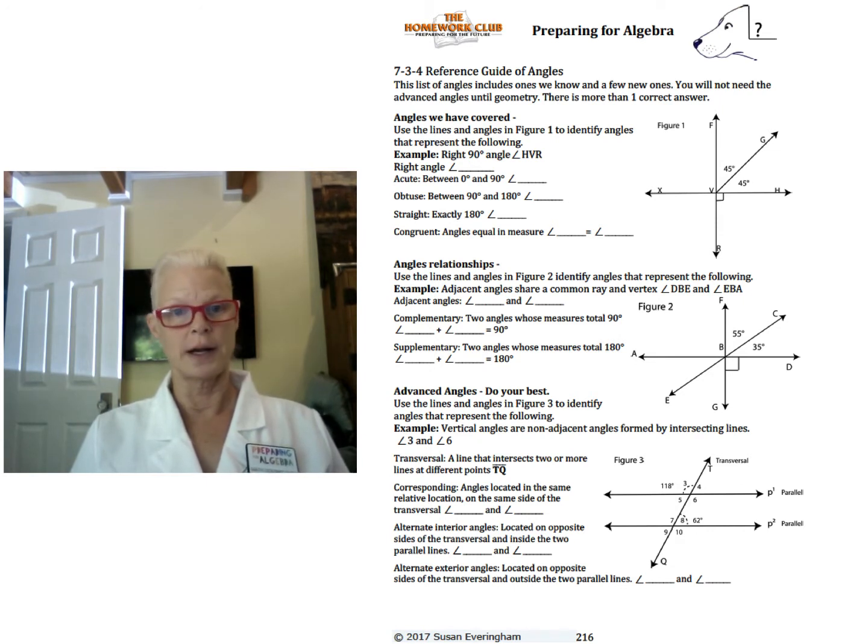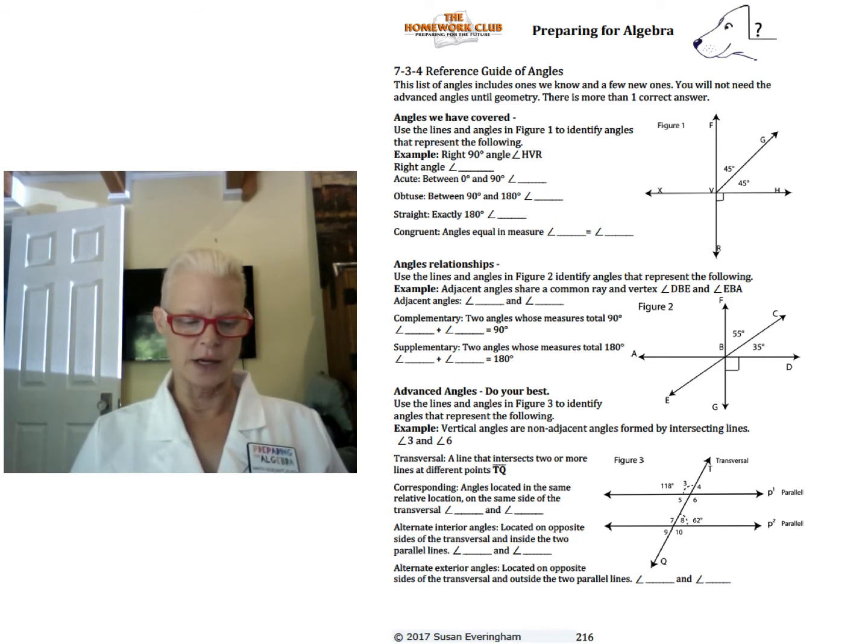Straight angle is 180. So you again have two answers here too. You have H, V, and X, and F, V, and R. And to be honest, there's infinite answers here if you think about it. Now these congruent angles, remember they have equal measure. Let's just use the 45-degree angles in the picture here, okay? Go ahead and fill that in.